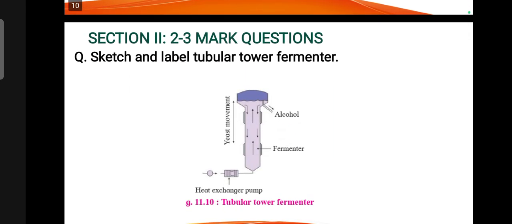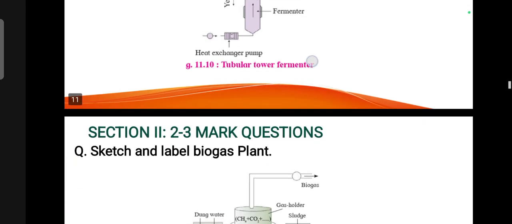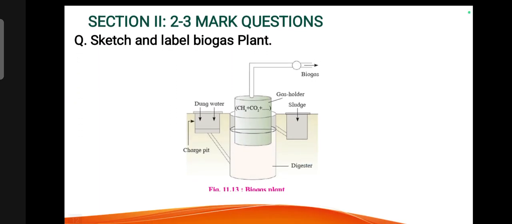Sketch and label Shibboleth tower fermenter. This is the diagram which consists of fermenter and top layer alcohol, yeast and heat exchange pump. Sketch and label biogas plant. Biogas plant consists of digester, gas holder and pits.